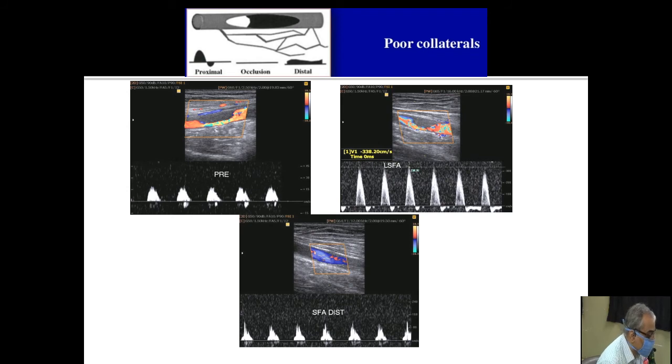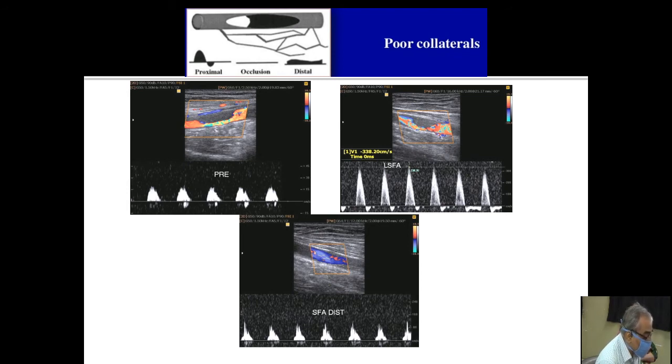This is the example of poor collaterals. There may be long segment narrowing, there may be complete occlusion, and the collaterals are not well developed. Because there is significant narrowing, the proximal artery shows very small peak. And at the narrowing, you can see the velocities are increased to more than 200 or 300 centimeter per second.